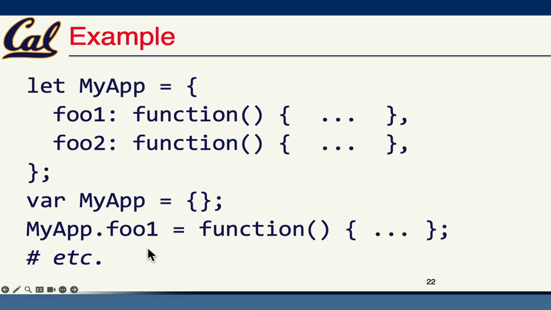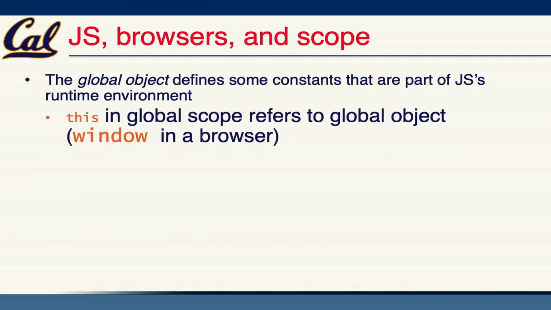And similar to other languages, we can just say my object.property is equal to something, and that will assign that property to that value. There is square bracket notation, similar to Ruby and Python as well, but objects are sort of the core interface in JavaScript. So in a browser, scoping becomes important.